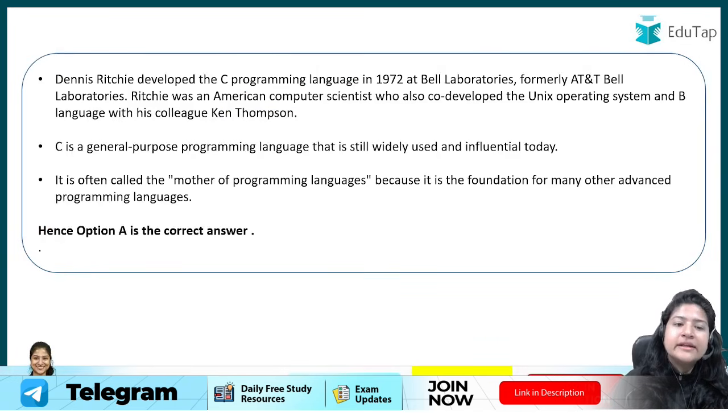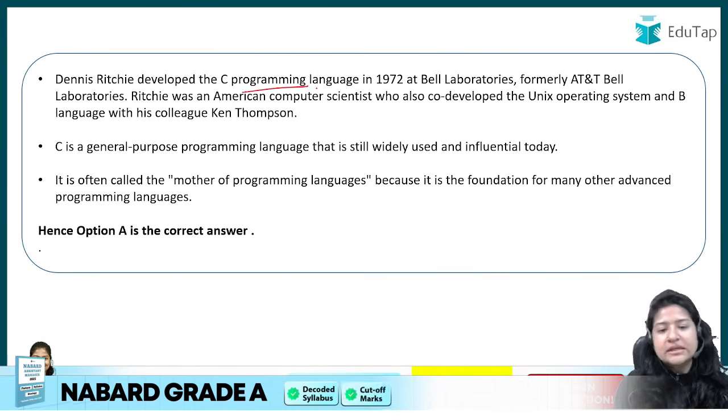It's Dennis only. Okay, Dennis was the one who came up with this C programming language. Option A is the correct answer to this.